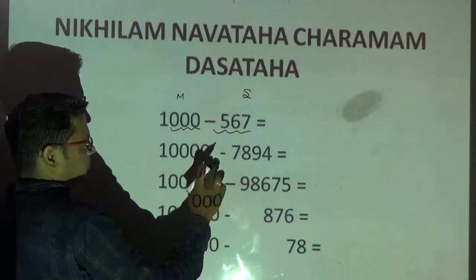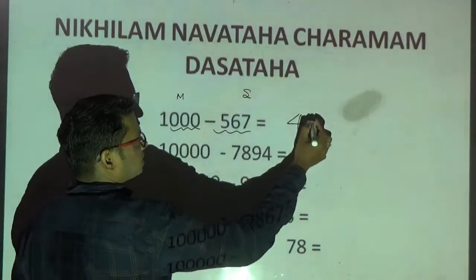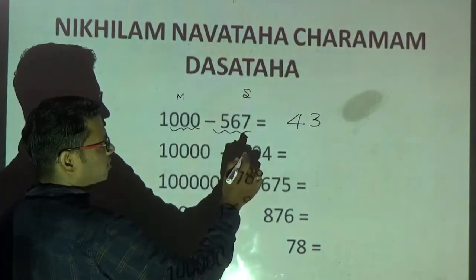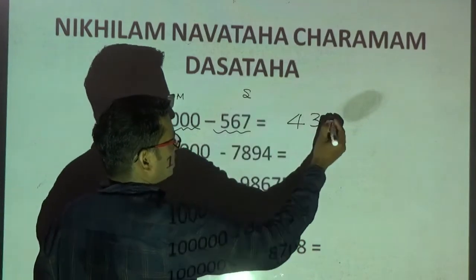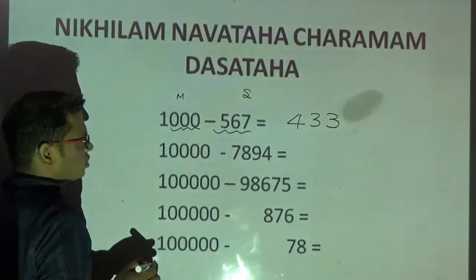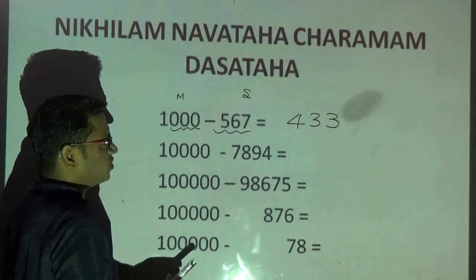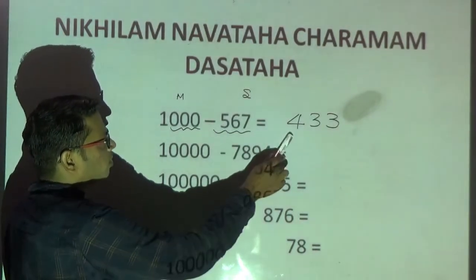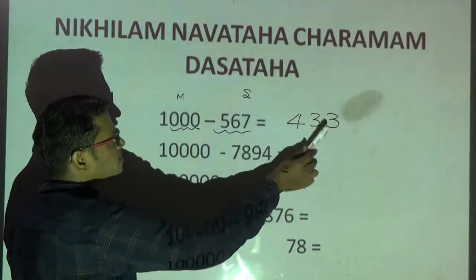Observe. 9 minus 5, 4. 9 minus 6, 3. And last, I told, from 10. 10 minus 7 is 3. So the answer for this question is 433. I repeat, all from 9, last from 10. 9 minus 5, 4. 9 minus 6, 3. Last from 10. 10 minus 7 is 3.